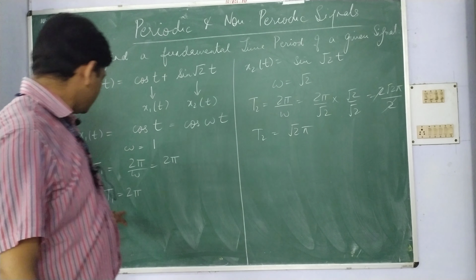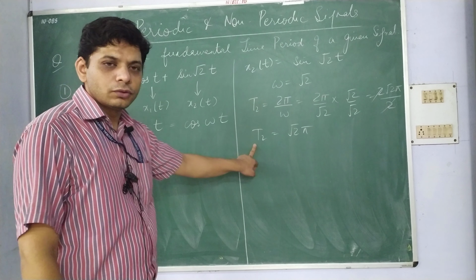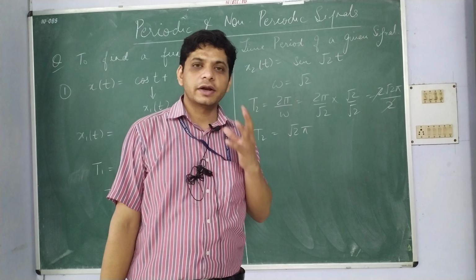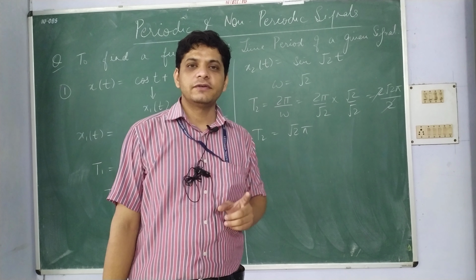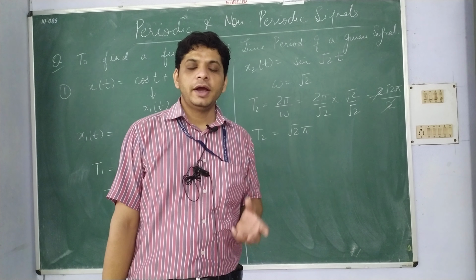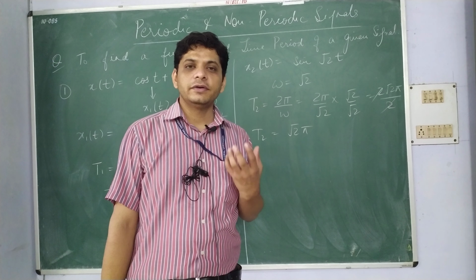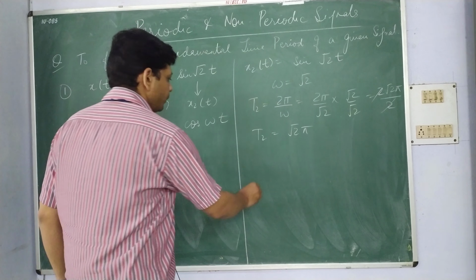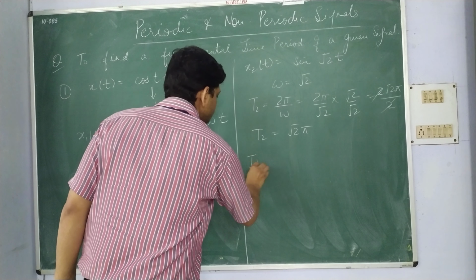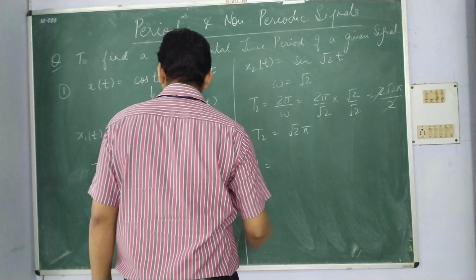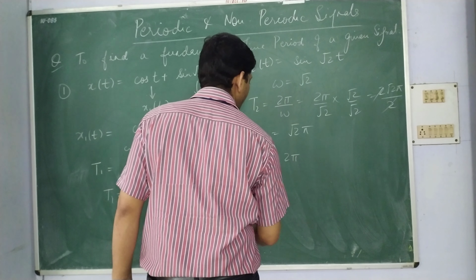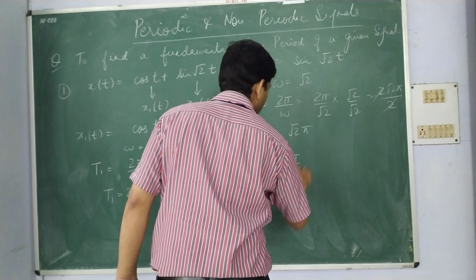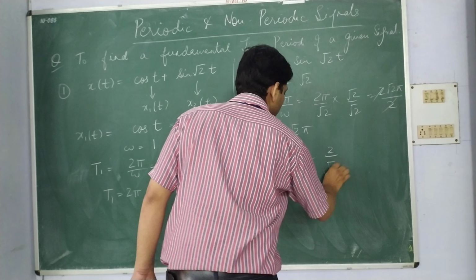Now see, T1 is 2 pi and T2 is root 2 pi. If the ratio of T1 and T2 is a rational number, then the signal x(t) will be a periodic signal, and if it is irrational, then the signal will be non-periodic. So let us take the ratio T1 upon T2, that is 2 pi upon root 2 pi, which equals 2 upon root 2.